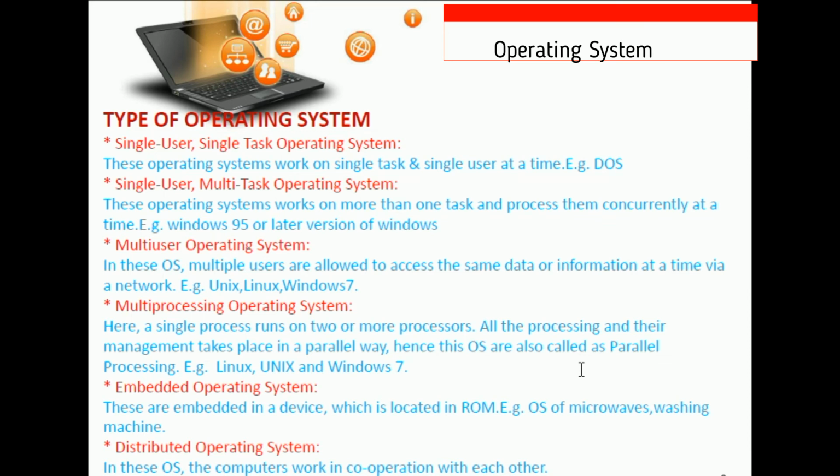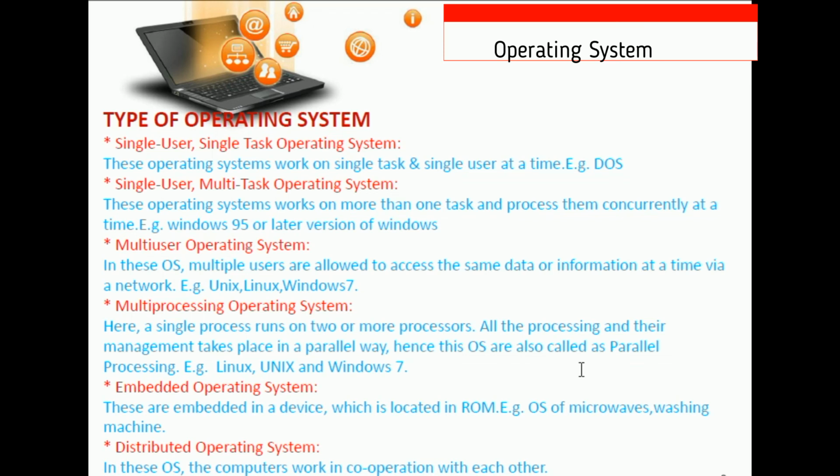Now the multiprocessing operating system. Here a single process runs on two or more processors. All processing and management tasks happen in a parallel way. Hence the operating system is also called parallel processing. Linux, Unix and Windows 7 are examples of multiprocessing operating systems. Multiple processes can be run at one time, which is known as a multiprocessing operating system.